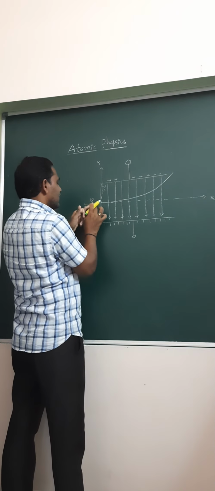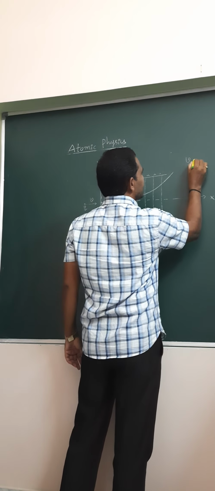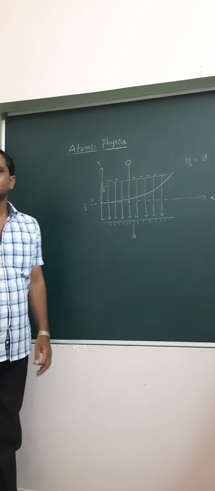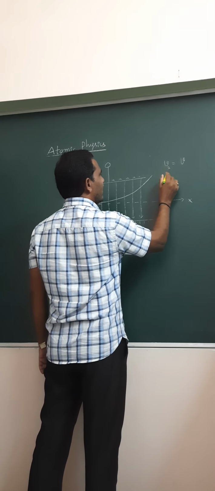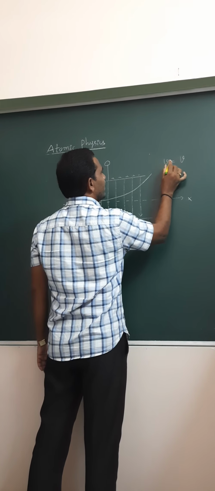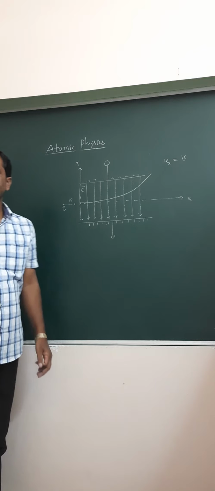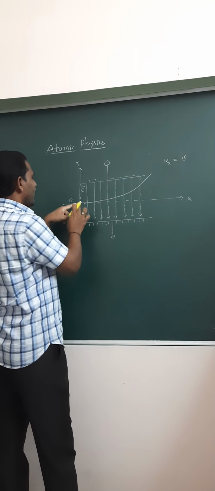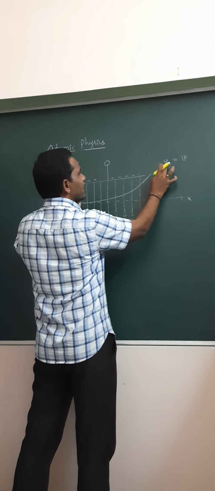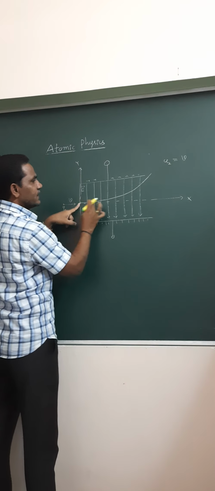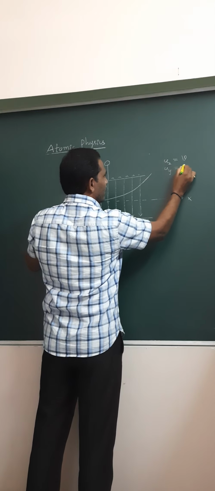At the beginning, the particle has the velocity component along the x-axis, ux equal to v. At the instant when the particle enters the electric field, the initial velocity ux is equal to v, directed along the x-axis. The initial velocity in the y direction, uy, is equal to how much? It is 0.